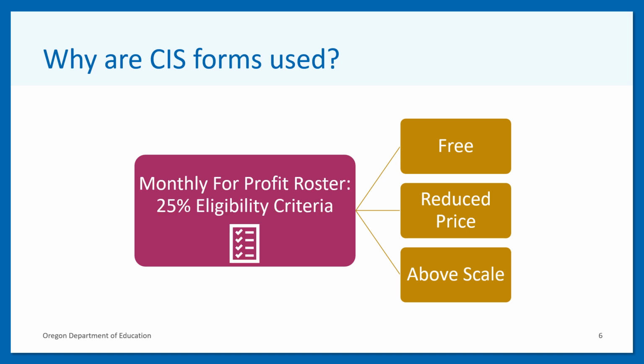As mentioned in the WHO slide, the CIS forms are also used by for-profit centers. The CIS are collected not only to determine the percentage reimbursement rate, but also to determine if the center meets the 25% eligibility criteria each month.